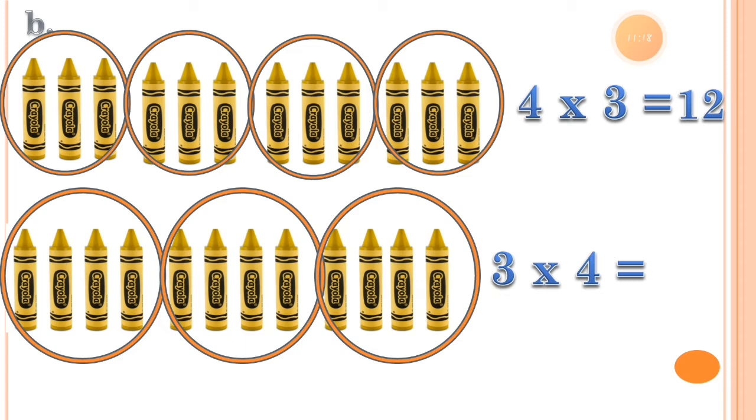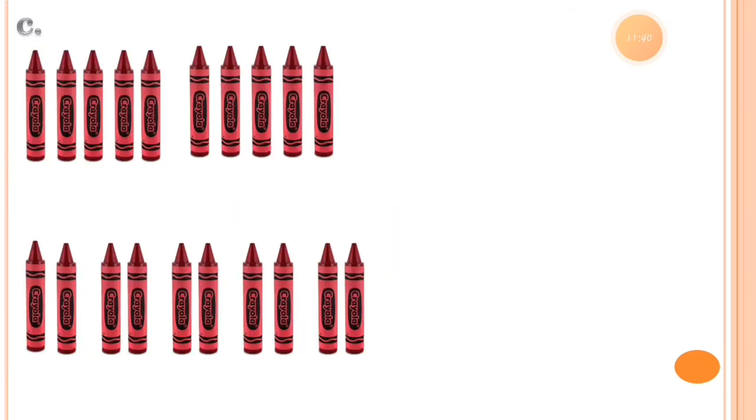So 3 fours is equal to 12. Check this. Here is 1, 2, 3 and 4. There are 4 crayons in each group, and total there are 12 crayons.